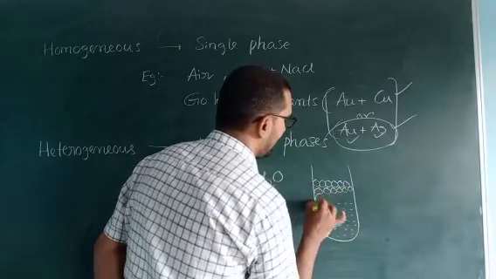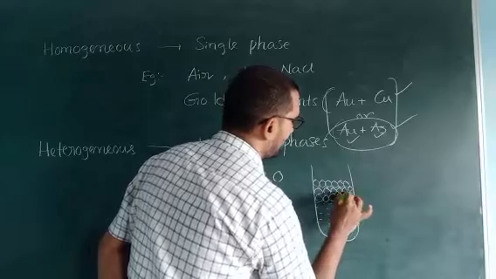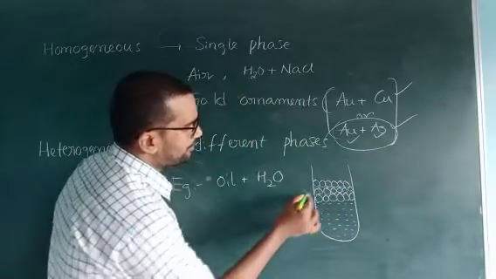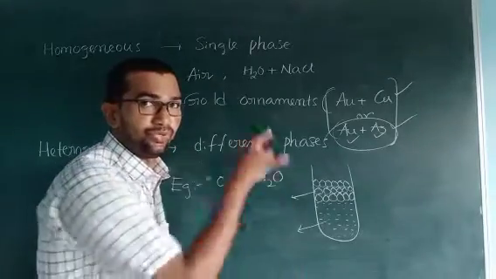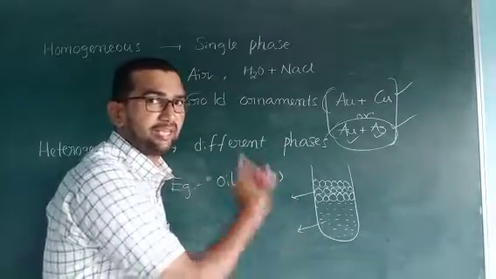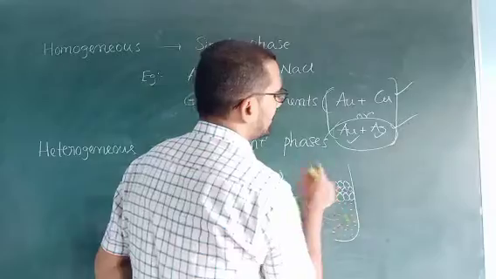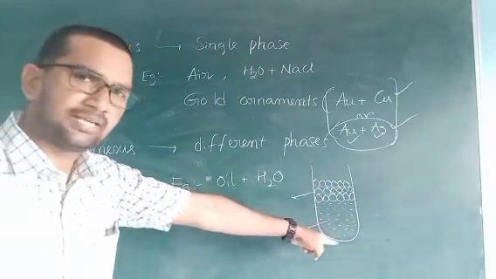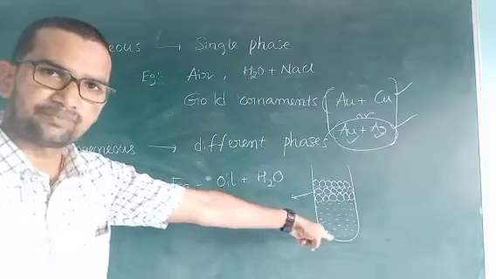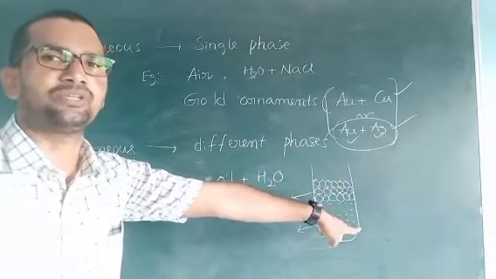Why? It is less dense than water. We clearly observe two different phases, two different colors. This is a mixture, but it is a heterogeneous mixture.